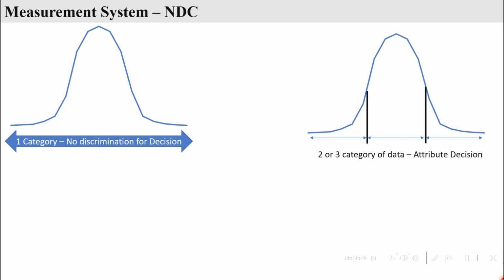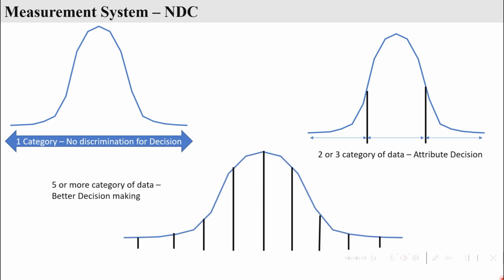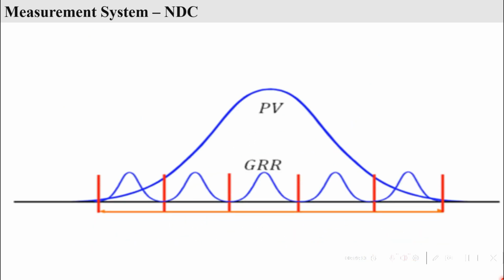If the system can only form 2 or 3 categories, the output is considered attribute data, which is not ideal for precision decision making. However, if the system can create 5 or more categories, it is capable of making more reliable and informed decisions. Mathematically, NDC is the ratio of the standard deviation of part variation to the standard deviation of the measurement system.